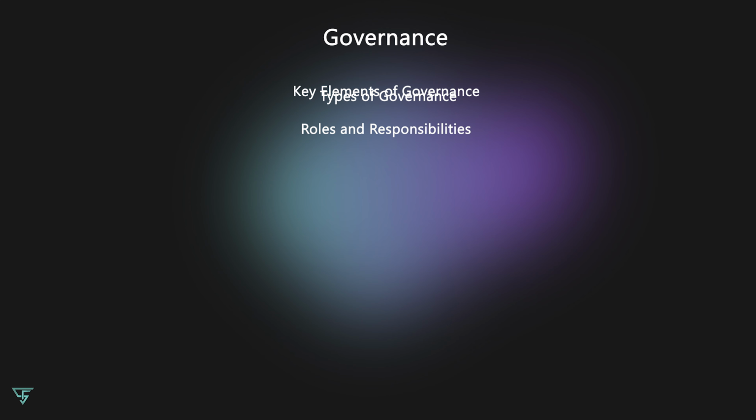Decision making. Governance establishes decision making processes. It defines how decisions are made, who is involved in making them, and how information flows within the organization. These processes can vary from hierarchical to collaborative, depending on the organization's structure.